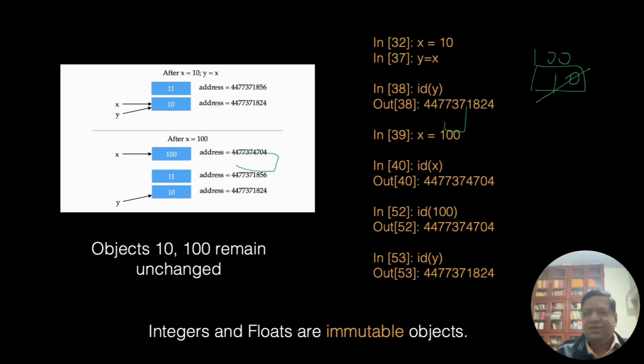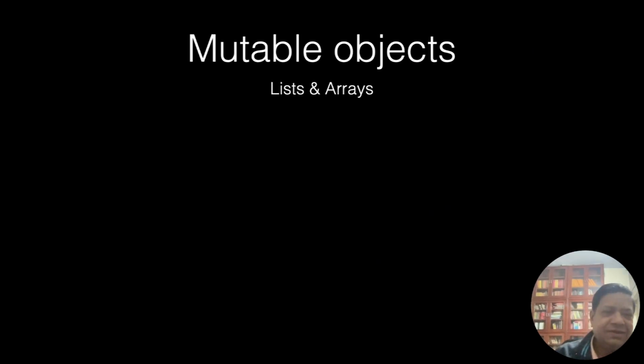Integer, float, string, and tuples. Tuple is like a list, but it is immutable. That's the main difference. List is mutable, but tuple is immutable. Okay, so let's look at mutable objects. So what is a mutable object? Lists and arrays, they are mutable.